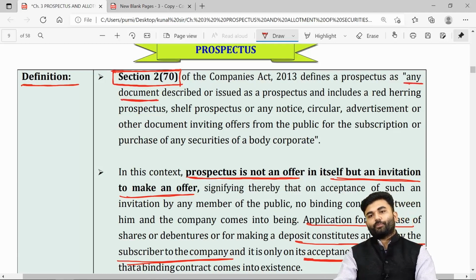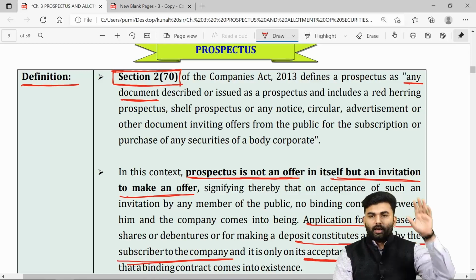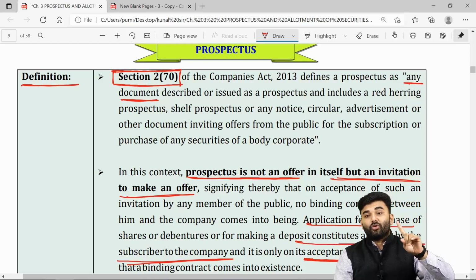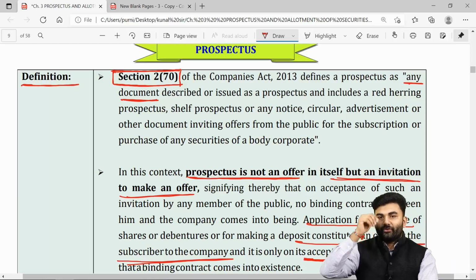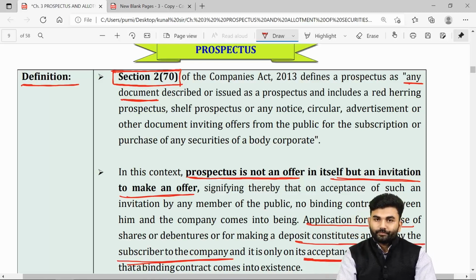When I say it will be in the form of a document, one thing is very sure: it will be in a written form and never in an oral form. Sir, can a prospectus be in an oral form? The answer is no. A prospectus must always be in a written form.